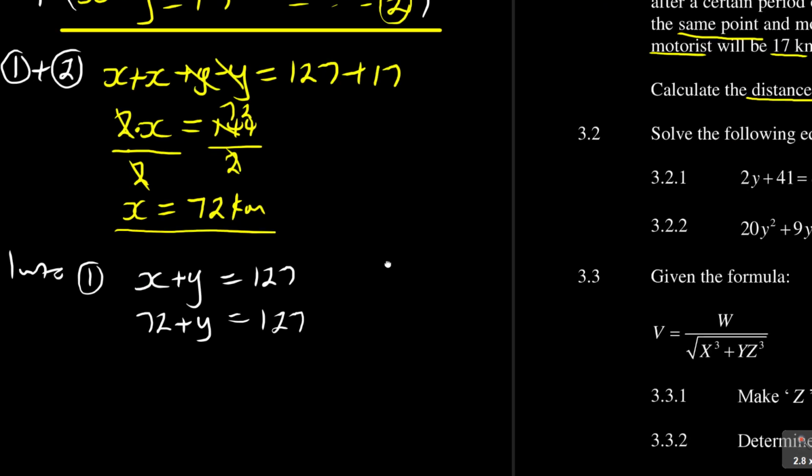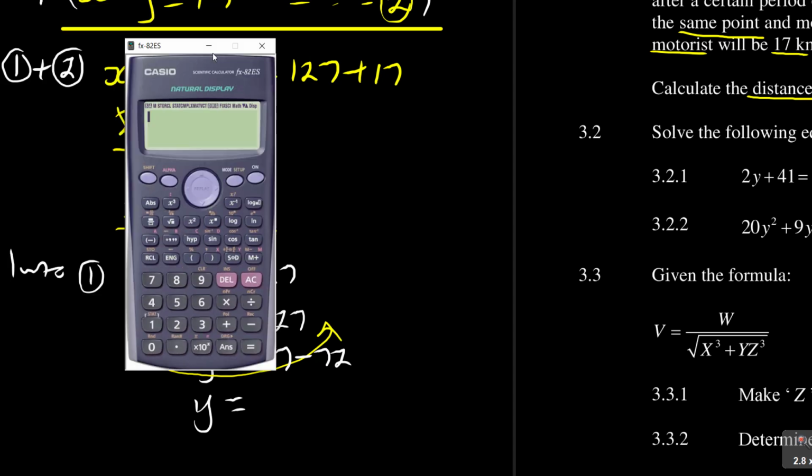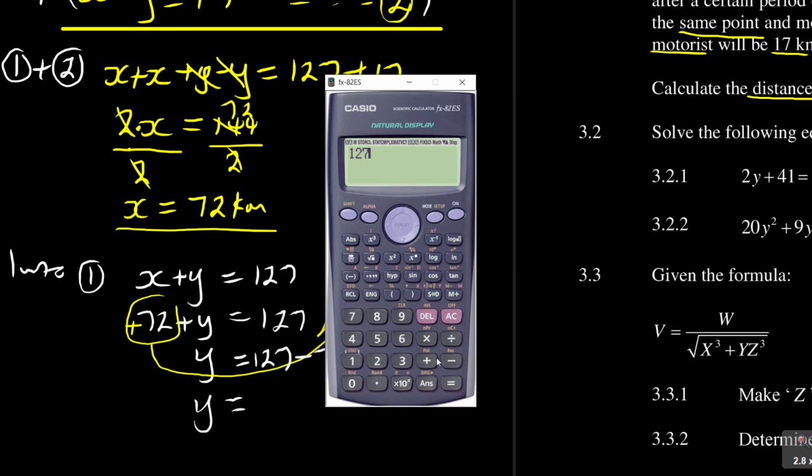And then when I finalize that, I need to remain with y, so y is equal to 127, and 72 is on the other side. I need it to come and join 127, so it will become from positive to negative. So it will become 127 minus 72. So y is equal to, now these are simple steps, but sometimes you find students struggling to finalize their answer in that part. So it will be 127 minus 72 is equal to 55.